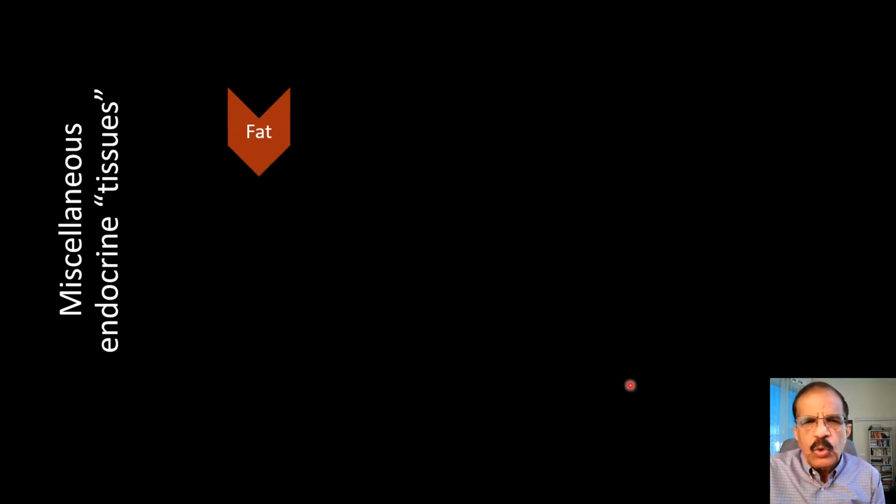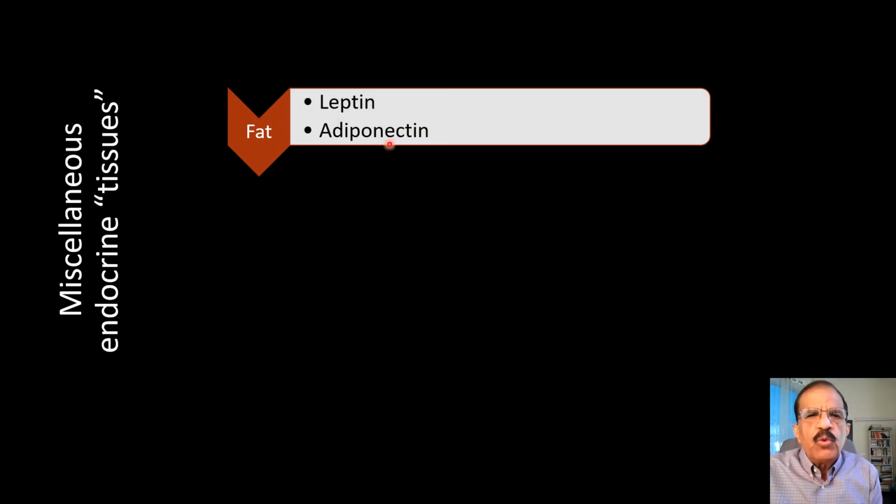There are various tissues, fat for example. Fat in the subcutaneous tissue is mostly our storage place, but it is metabolically active. Much more metabolically active is our visceral fat. It produces leptin. Now leptin is a hormone which controls our weight through our food intake, through our appetite regulation. Adiponectin is another friendly hormone which is produced by the fat tissue, especially the visceral fat, which has a very useful function in the body.